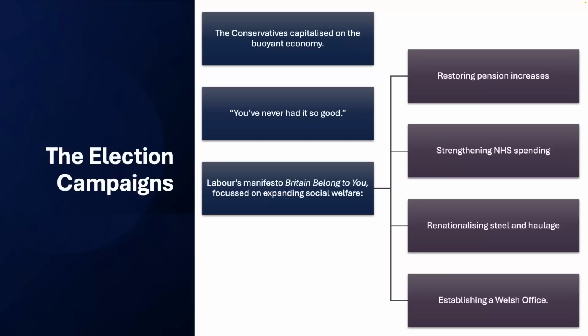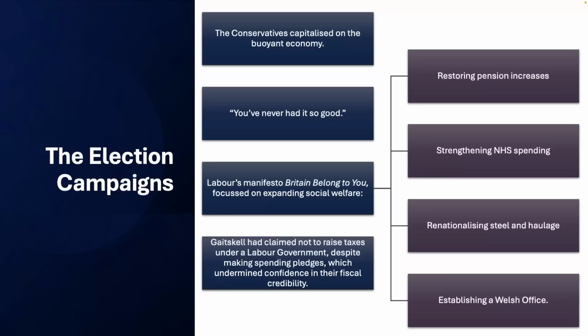The idea of expanding the welfare state, nationalising industry, having quite large government infrastructure and spending, but doing so within a more capitalistic framework and environment, less what you would describe as fully socialism, so to say. Now, this obviously reflects the fact that Gaitskell was more moderate within the Labour Party and had taken over control compared to that of Bevan, who was a lot more socialist in terms of his political ideology. And Gaitskell himself claimed that he would not raise taxes under a Labour government, despite making spending pledges.